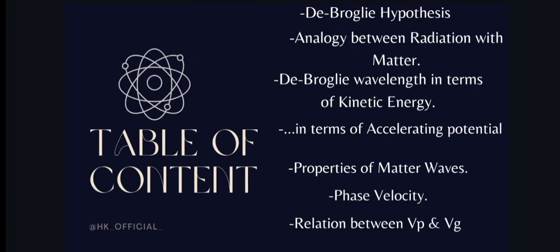So here is the table of contents. First of all, we are going to see de Broglie hypothesis, or sometimes we say de Broglie's hypothesis. Then analogy between radiation and matter, then de Broglie wavelength in terms of kinetic energy, then the same de Broglie wavelength in terms of accelerating potential, then properties of matter waves, phase velocity, and relationship between Vp and Vg. Vp is phase velocity and Vg is group velocity. We will be familiar with these topics at the end of this video, so stay tuned. Let us start.